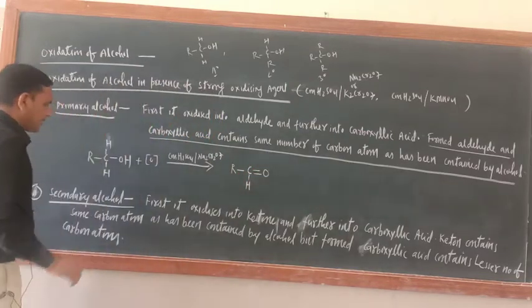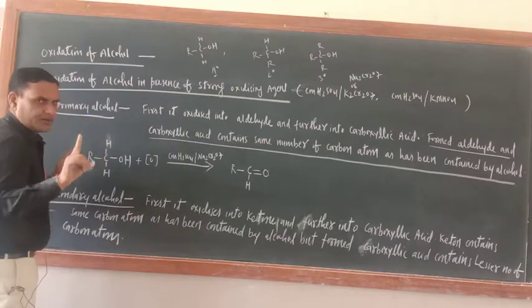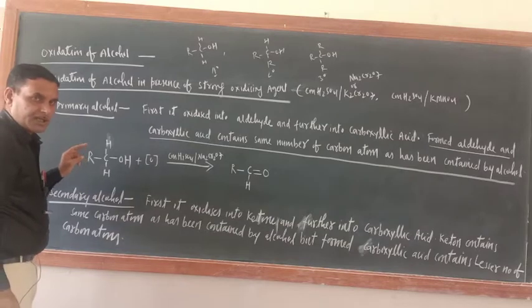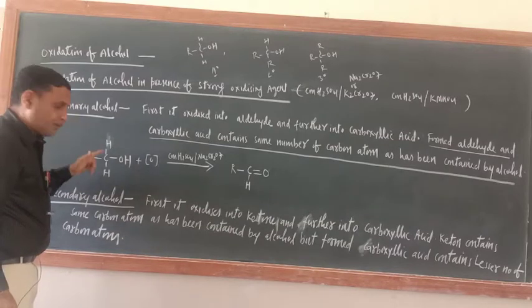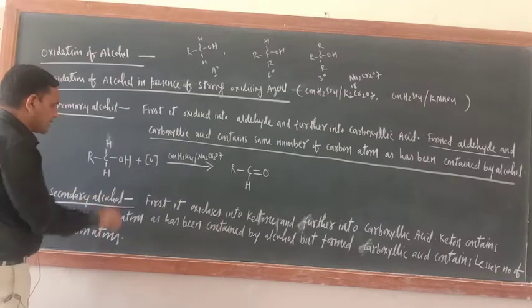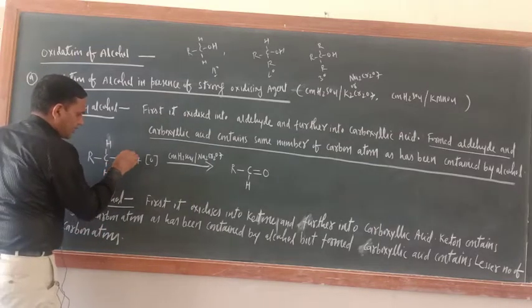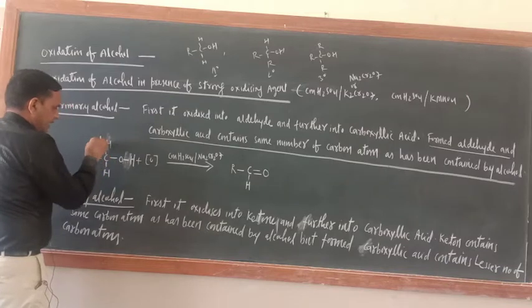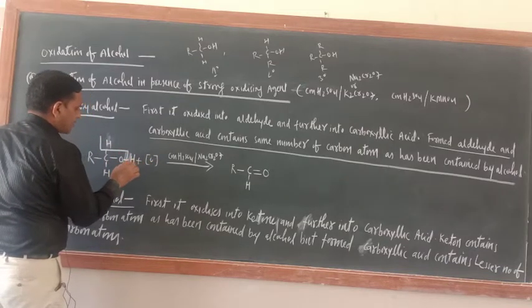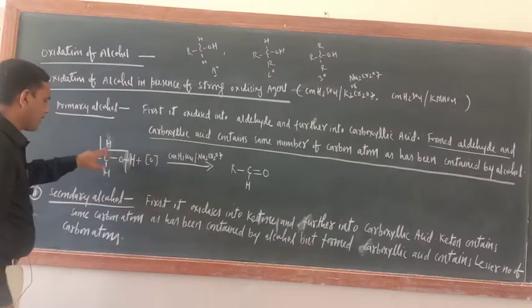Now try to understand what I taught you: during the course of oxidation, the CH bond is broken and the OH bond is also broken. So here, this H and this nascent oxygen, this bond will be broken from here.